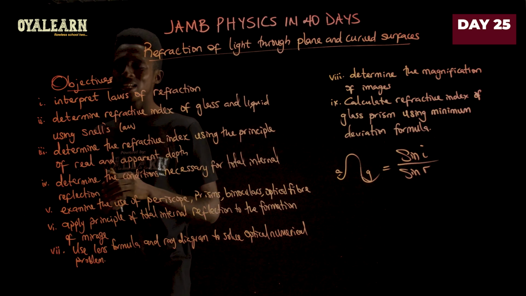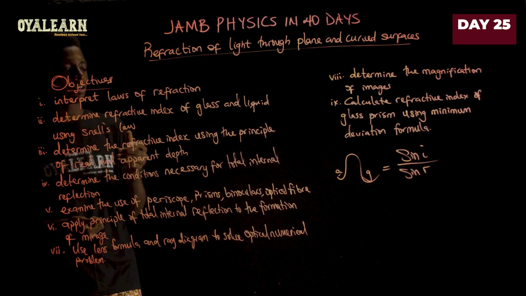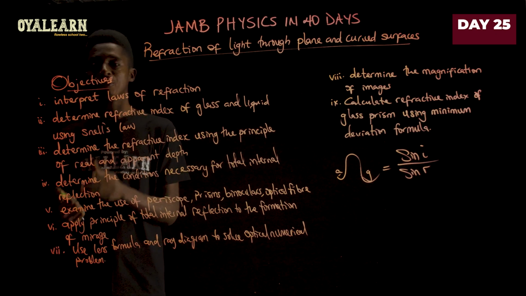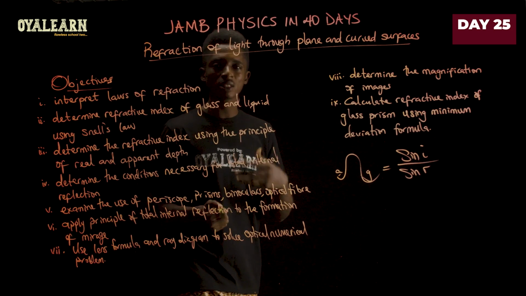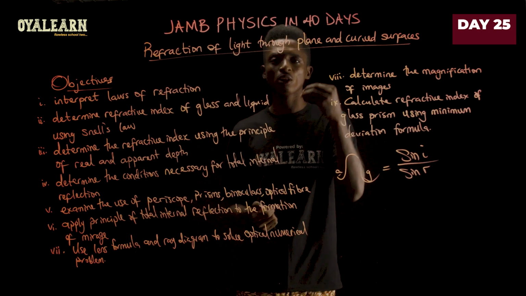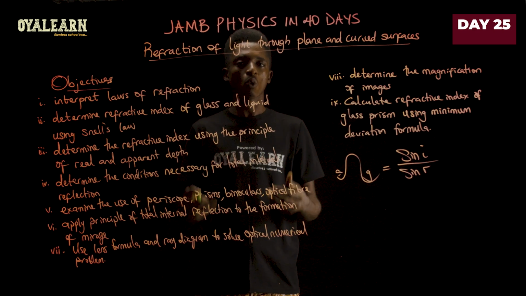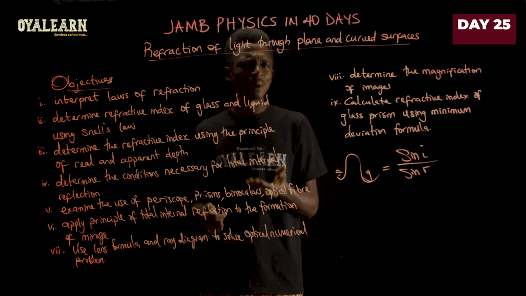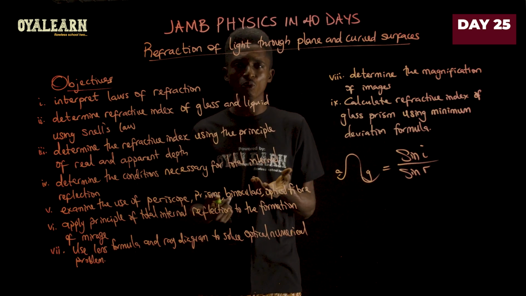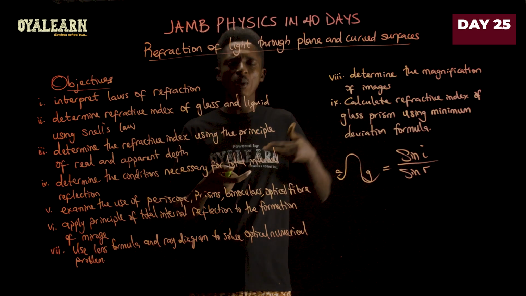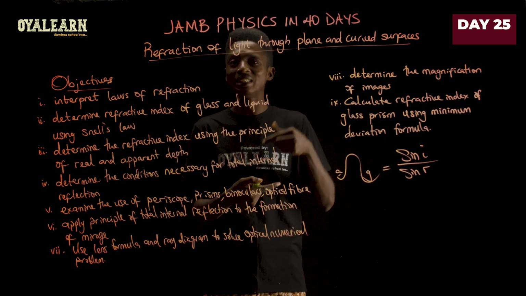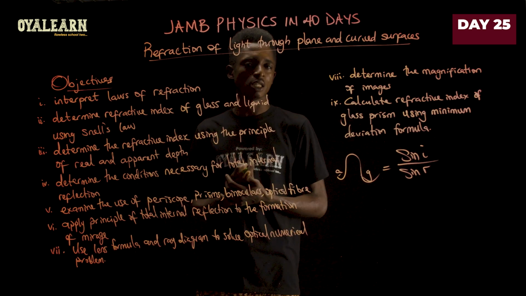Now, another thing that is expected is that you should be able to determine the refractive index using the principle of real depth and apparent depth. Now, I'm sure you would have come across this kind of situation whereby you put an object into a bowl filled with water, for example, and then it appears as if the object is closer to you than it is actually. Because you are looking at it, it looks like it is close, but when you dip your hand to check it, you see that it's actually deeper than what you thought it was.